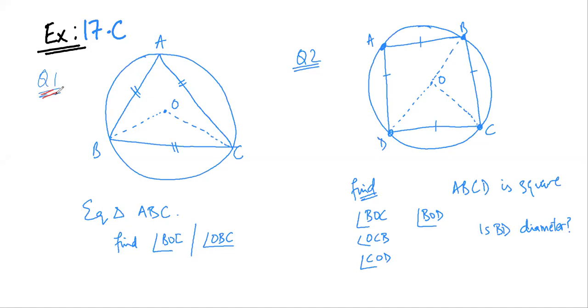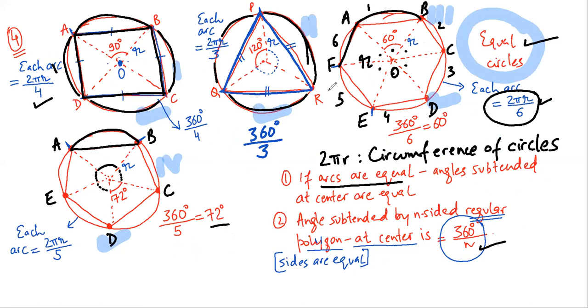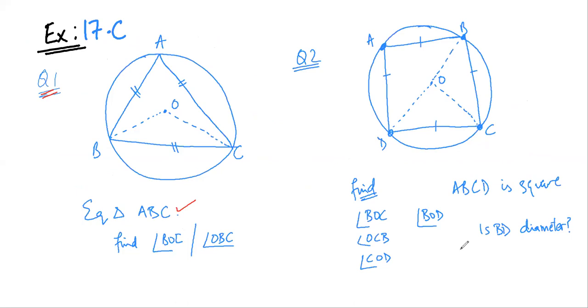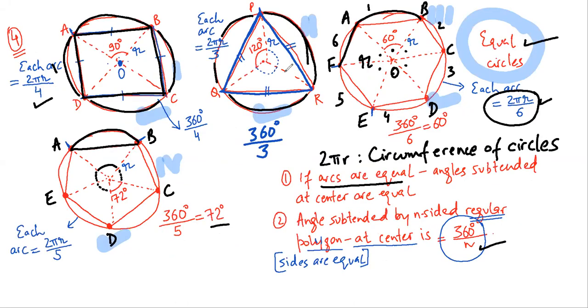So the first question is that we have been given an equilateral triangle. This is an equilateral triangle ABC, and we have to find angle BOC. See, the whole purpose of spending a lot of time discussing these figures was that these figures would be helping us a lot in solving exercise 17C. So if you haven't been able to understand these figures, I'll request you to spend some more time to understand these figures and the angles.